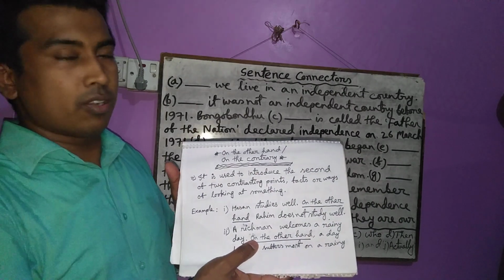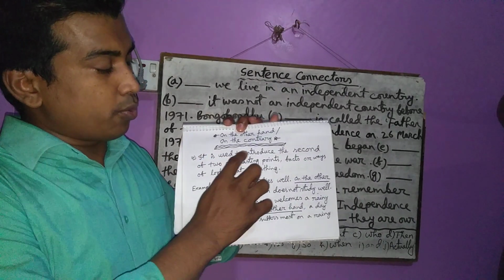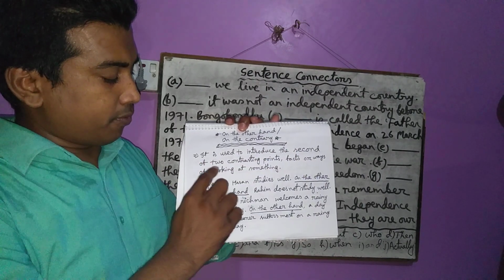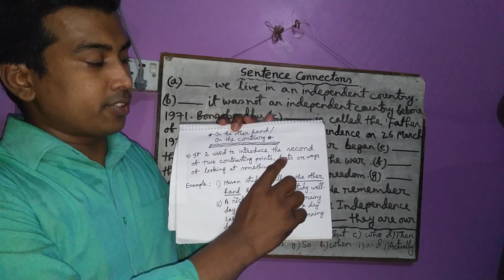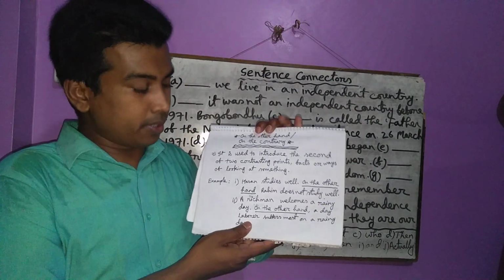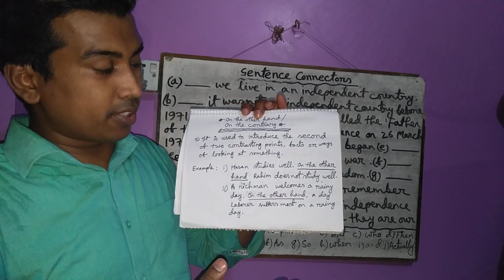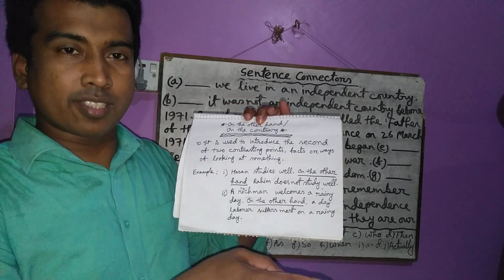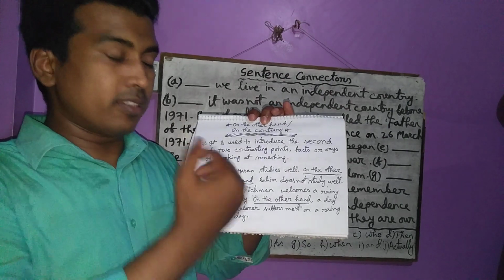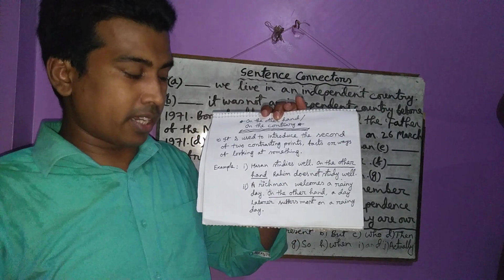On the other hand, or you can use on the contrary. It is used to introduce the second of two contrasting points, facts or ways of looking at something. For example, Hassan studies well, on the other hand, Rahim does not study well. Two contrasting points. One studies well, then another one does not study well. That's why I have to use on the other hand.